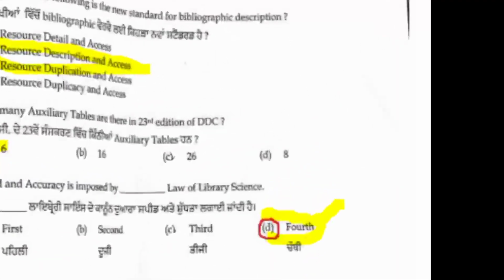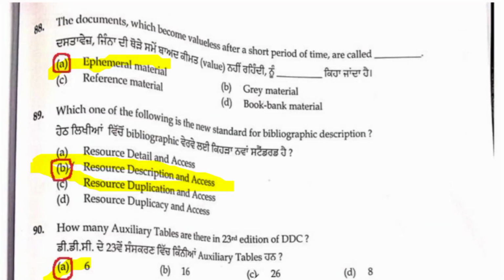88th question. Next, question number 88, friends. The documents which become valueless after a short period of time are called ephemeral material. This question I have never seen in any question paper, it is a little bit tough. So this is an important question, friends. I will repeat the 88th question once again. The documents which become valueless after a short period of time are called ephemeral. A is the right answer, friends. Given 4 options: gray material, book bank, reference, ephemeral material.